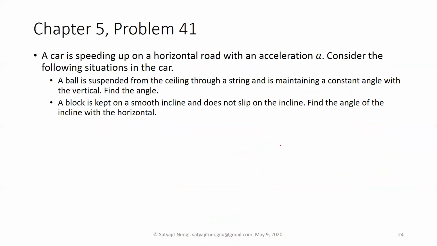So there is basically a step 0 that we missed. We should have had a step 0 in the previous one: if the drawing is not given, draw the diagram. For the previous one the drawing was given. This is not a free body diagram, but it helps you clarify what is there. It's a very simple diagram you have to draw, like a car speeding up on the road with an acceleration a.